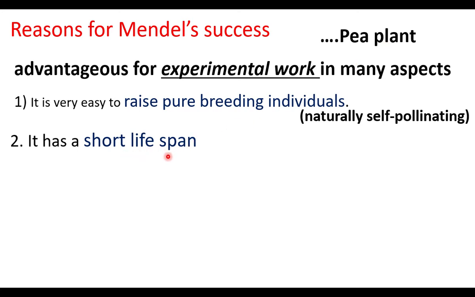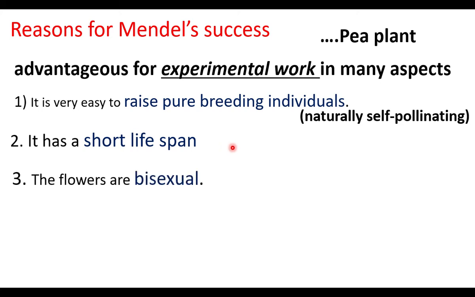It has a short lifespan. It is an annual plant. It lives for one season. So within a season, within a short period of time, it produces seeds. So the experiment can be repeated immediately. Experiments can be repeated for so many generations. This is also an advantage.